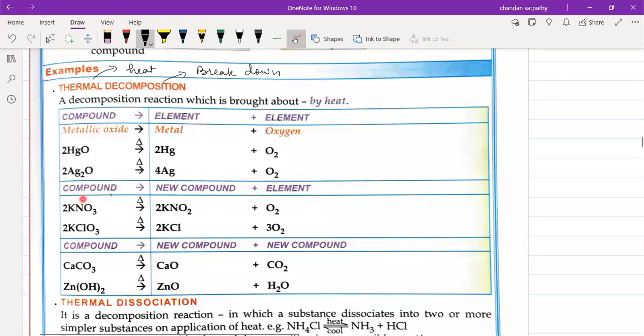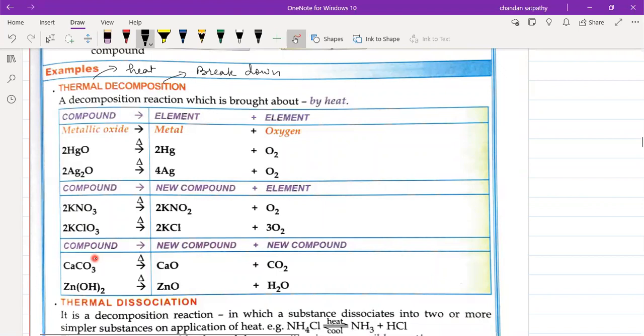Next example, when a compound is heated, it forms a new compound plus an element. When potassium nitrate is heated, it forms potassium nitrite plus oxygen. When potassium chlorate is heated, it breaks into potassium chloride and oxygen.